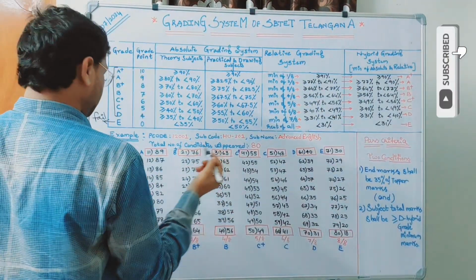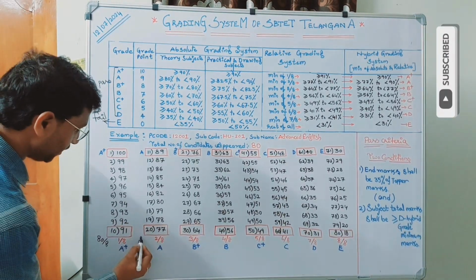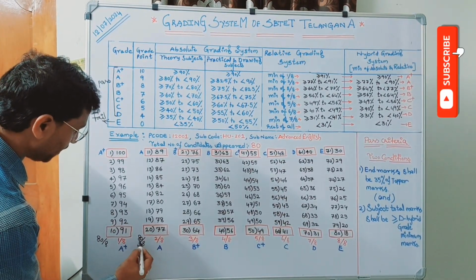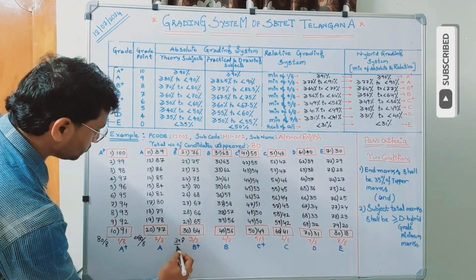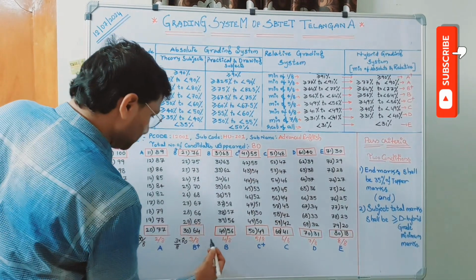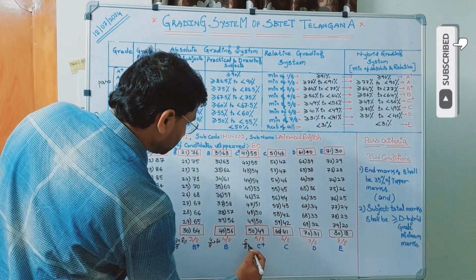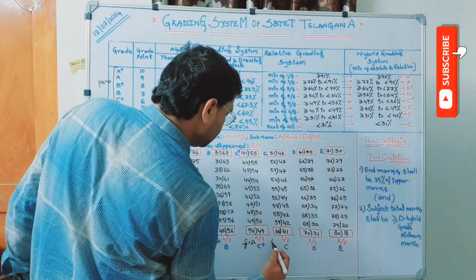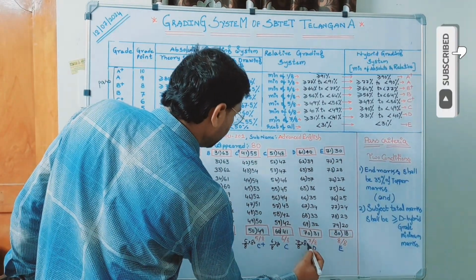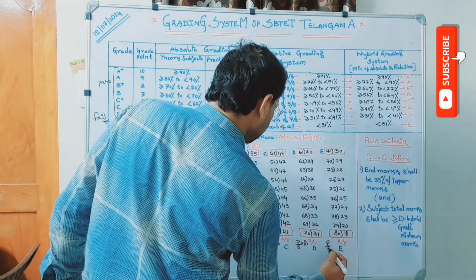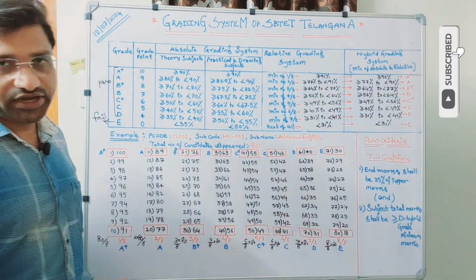Here 1 by 8 means 80 by 8. Here 2 by 8 means 80 by 8 into 2. So it is 3 into 80, 3 by 8, 4 by 8 into 80, 5 by 8 into 80, 6 by 8 into 80, 7 by 8 into 80. Right?